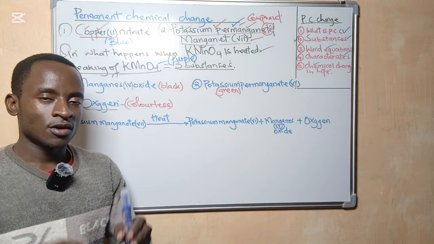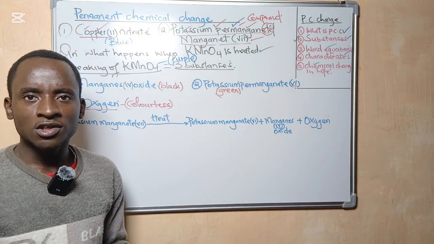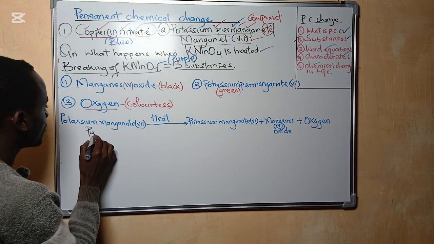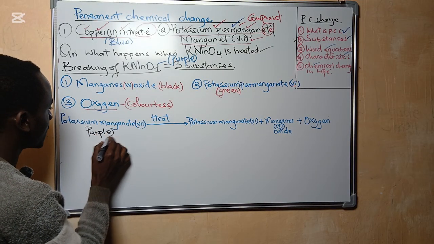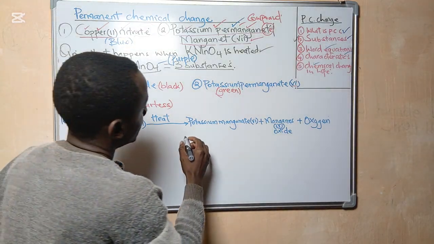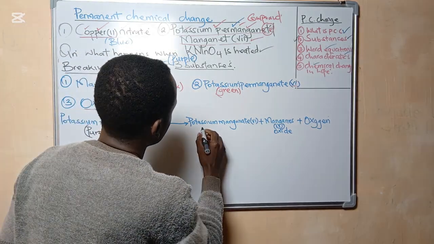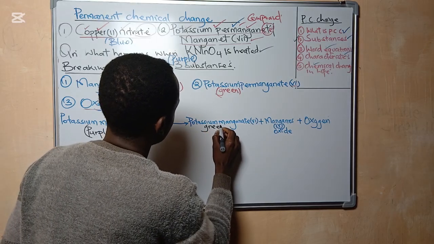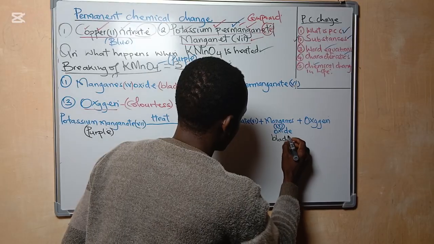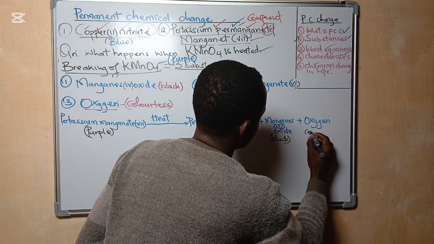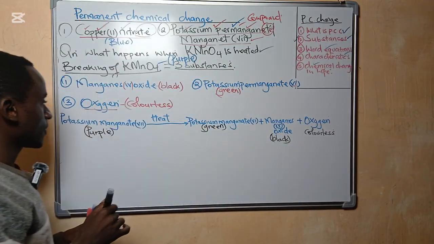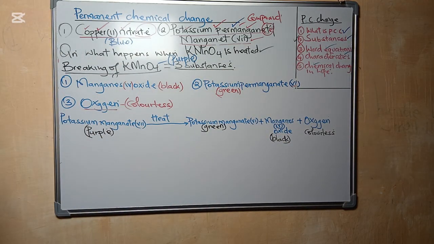Remember I said when you are writing a word equation, don't forget to write the colors of these substances to indicate the colors. So this is purple. Then this is green in color. Then this is black in color. Then of course oxygen is colorless.